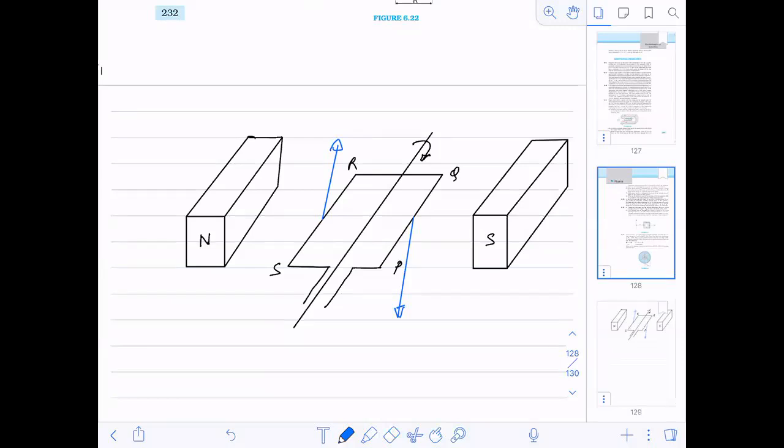In this scenario, now what will happen? The current will get opposite. Now the current in this PQ, instead of going from P to Q, it will move from Q to P. Instead of going from S to R, it will go from R to S now.